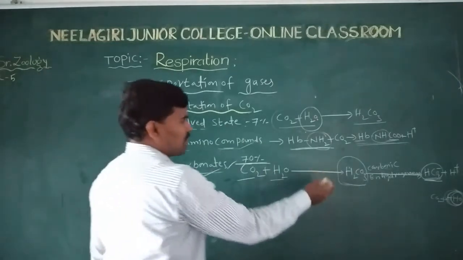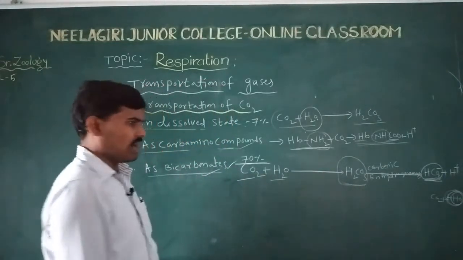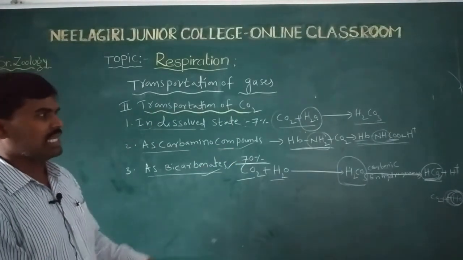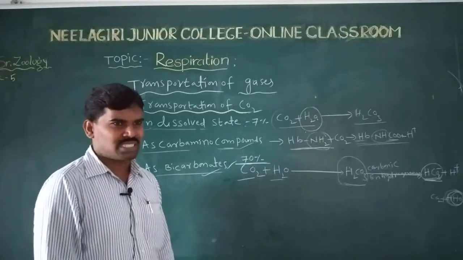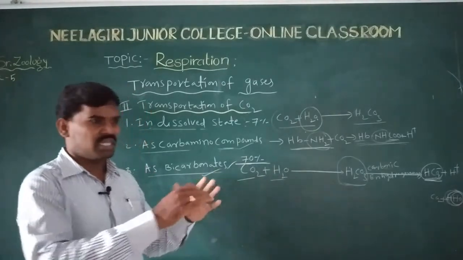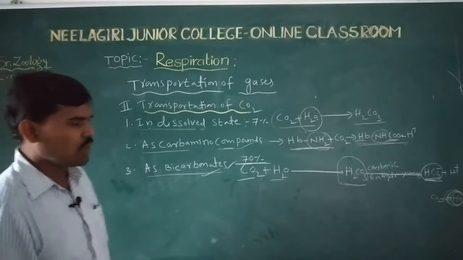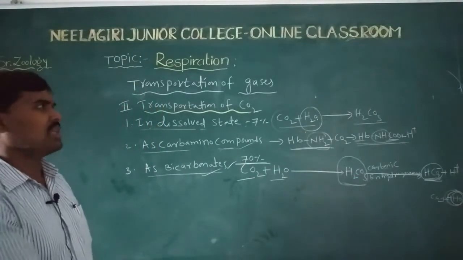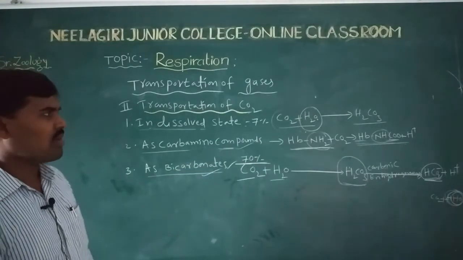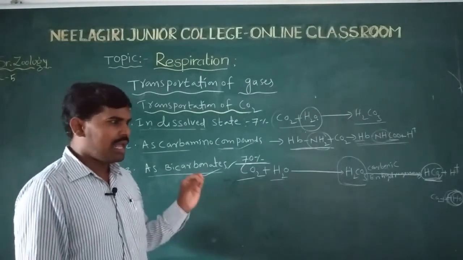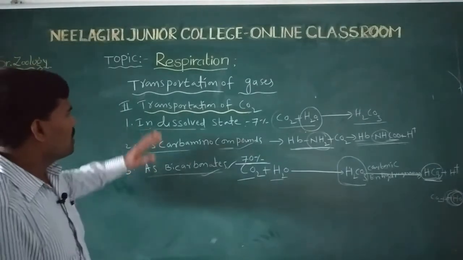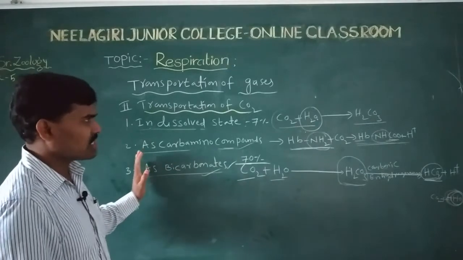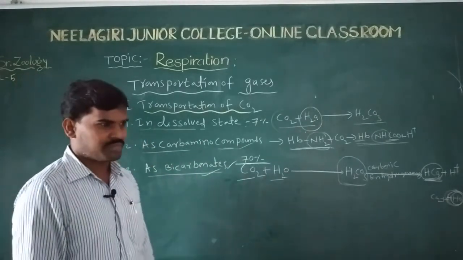But the bicarbonate ions, and the hydrogen ions, combine with hemoglobin to form hemoglobin acid, and hemoglobin plus oxygen forms oxyhemoglobin again. Then bicarbonates carry carbon dioxide through the blood.